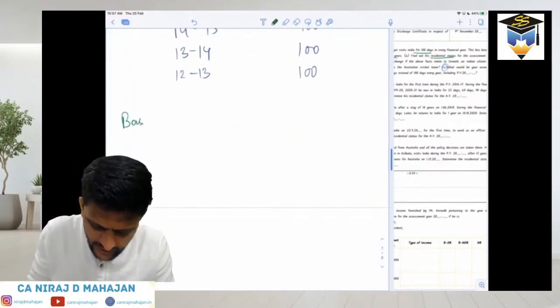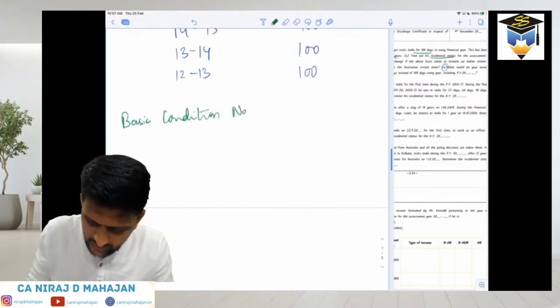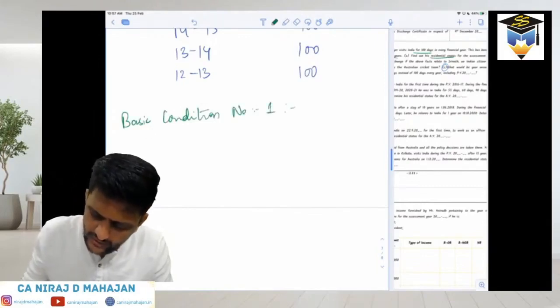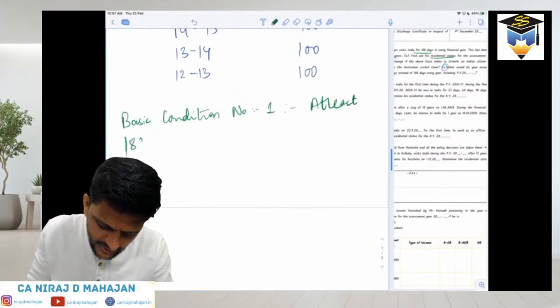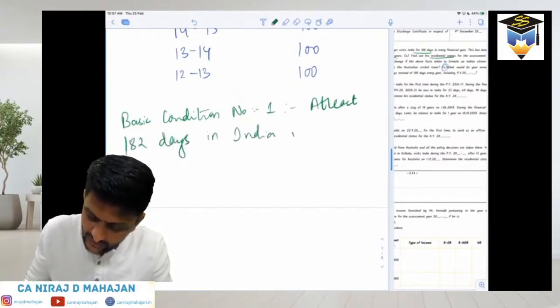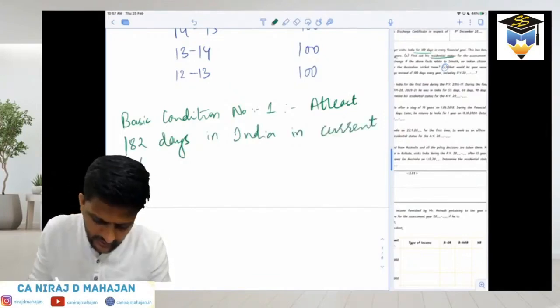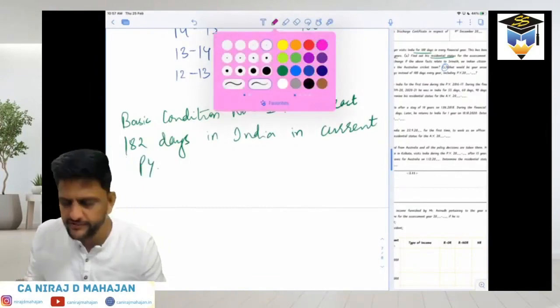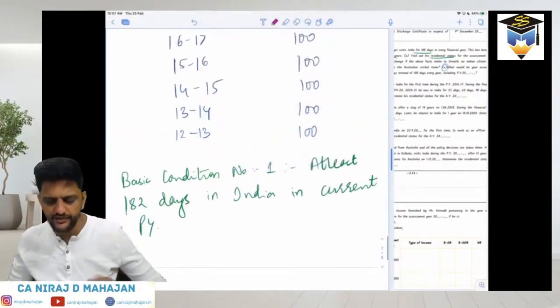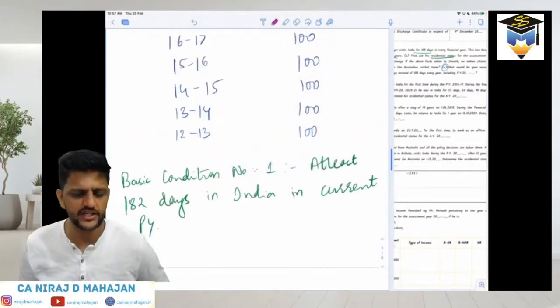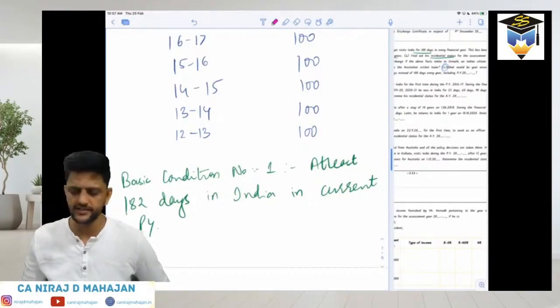Basic condition number 1: at least 182 days in India in the current PY, in the current year. Everyone okay till here? This condition is satisfied or not satisfied?